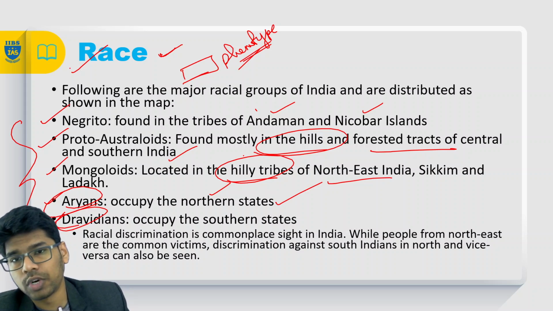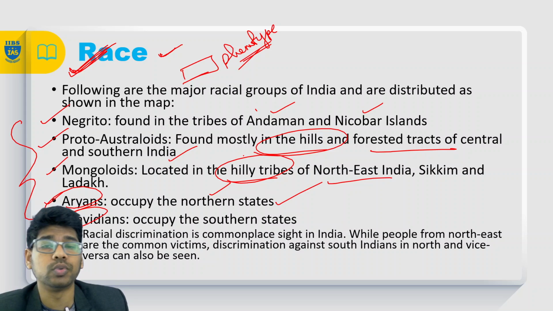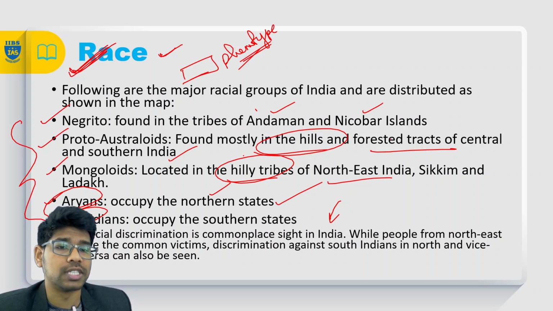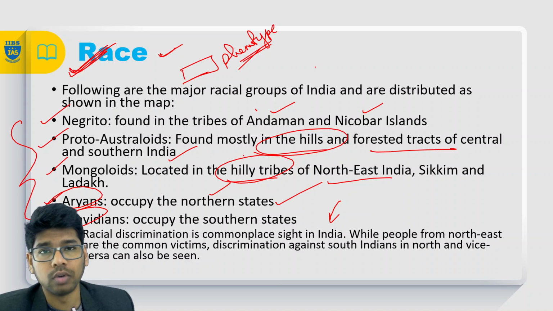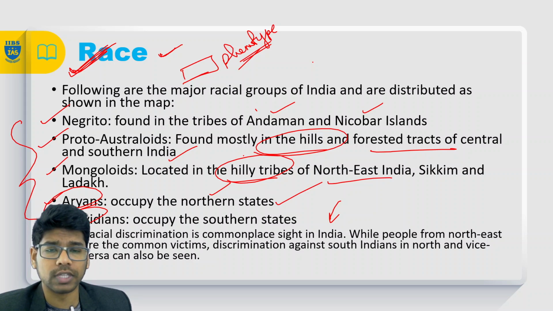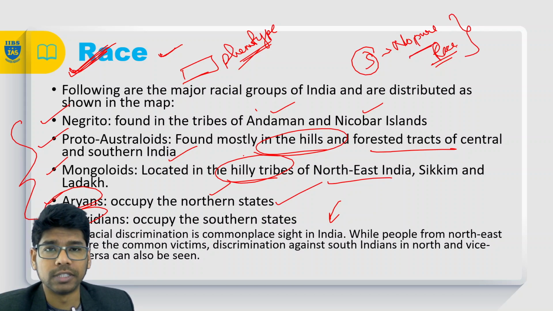Even though we are talking about different races in India, we have to speak about one important aspect called racial discrimination: discriminating against people on how they look or on their race, thinking that one race is superior over the other. Scientifically speaking, there is no pure race. All of us are hybrids.